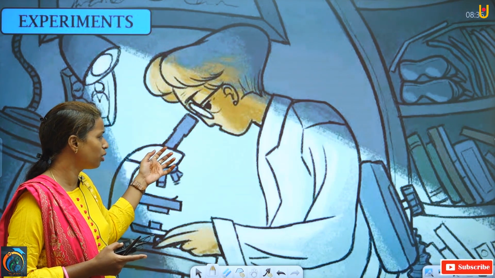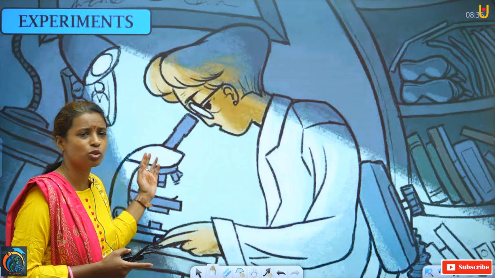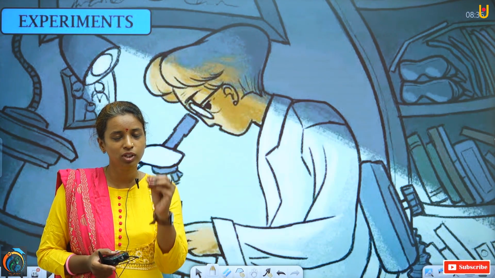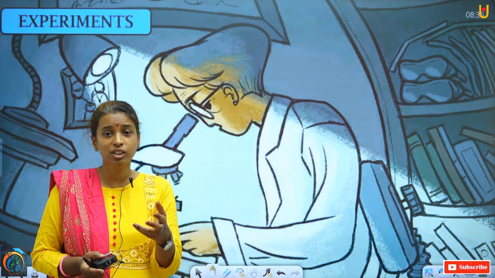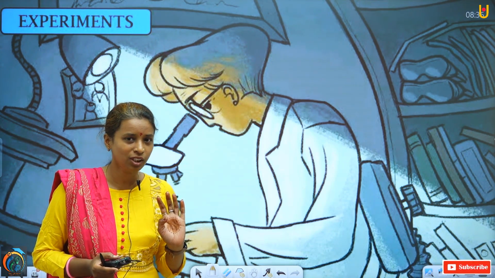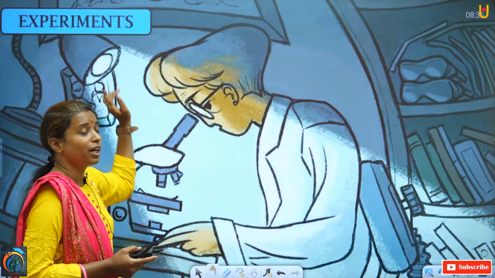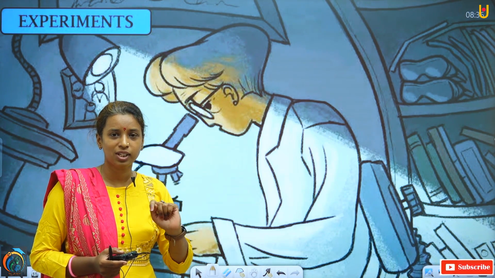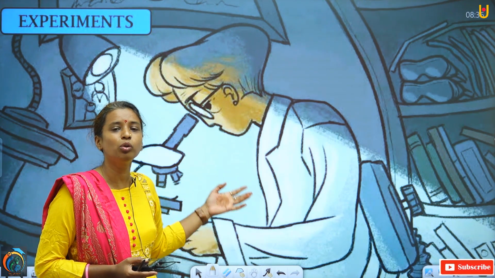We don't have to do experiments using the microscope only, but we can do experiments with different utensils or things which we use in our day-to-day life, in our kitchen. Why am I telling you all these things? Because whenever you are studying life sciences, you have to go through all these things.